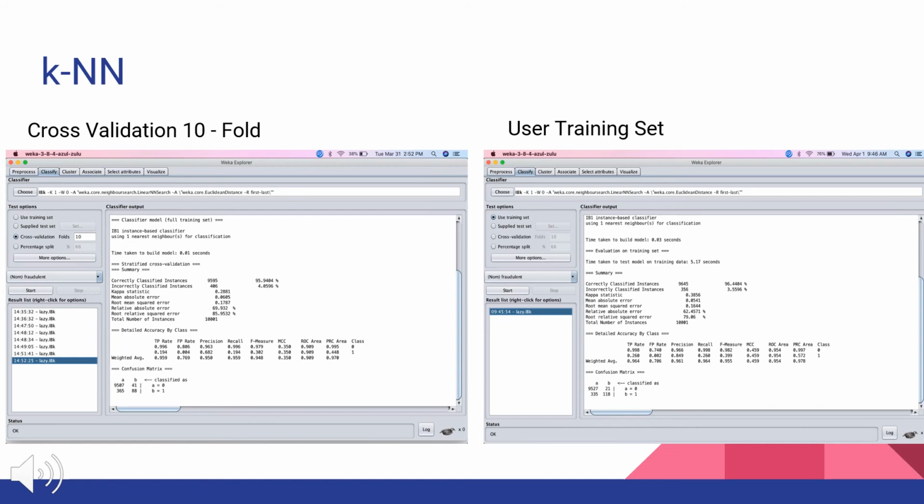The cross-validation error rate was equal to 406 out of 10,001, or a 59.4% accuracy rating, and the training set error rate was equal to 356 out of 10,001, or a 64.4% accuracy rating. According to the datasets, cross-validation found 41 false positives and 365 false negatives. The training set found 21 and 335, respectively.